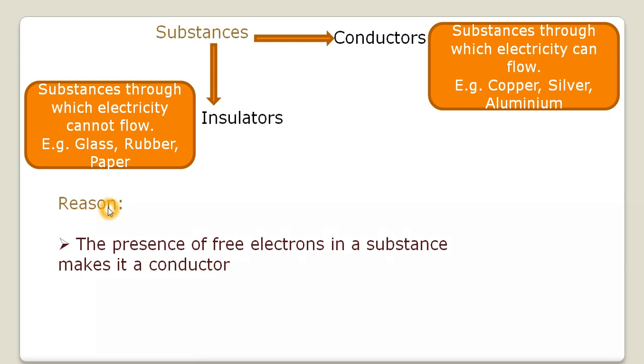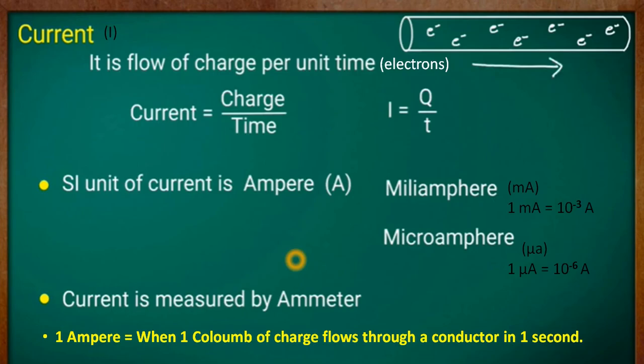Okay, and what happens in the case of insulators? Electrons are also present there, but those electrons are strongly held by the nucleus. Since electrons are strongly held, there are no free electrons which can move. That is why an insulator doesn't allow electric charge, doesn't allow electricity, to flow through it. So it's actually the presence of free electrons in a substance that makes it a conductor. Okay, now in a conductor, there are free electrons present, right?